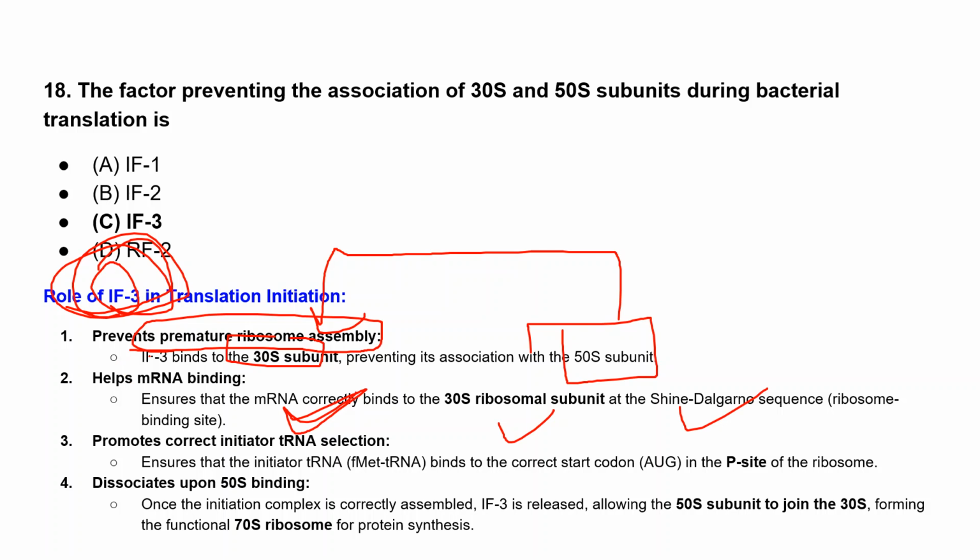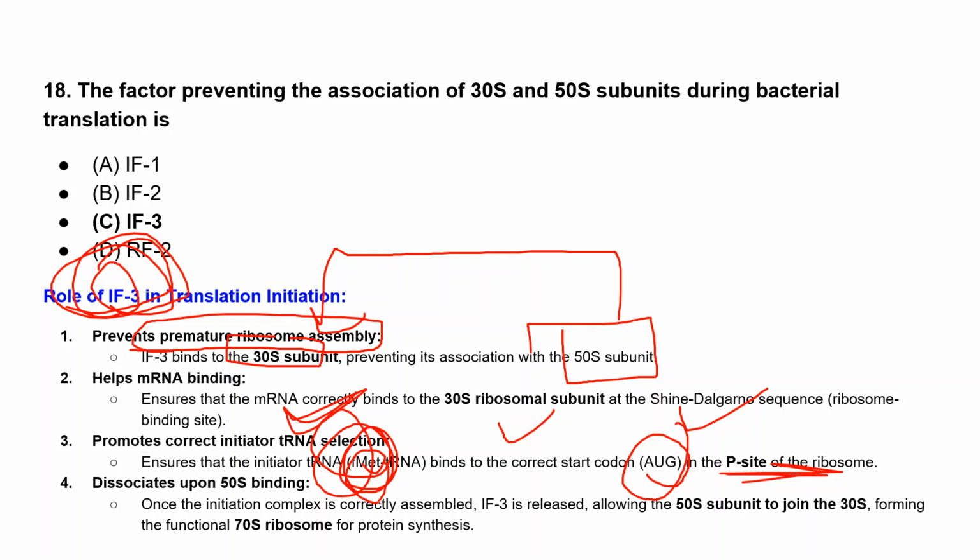And it will promote the correct initiator tRNA selection. It will ensure that the initiator tRNA in the case of prokaryotes is formyl methionine, right? Formyl methionine is the initiator tRNA. It will bind to the AUG codon in the P site of the ribosome. This is also ensured by initiation factor 3.